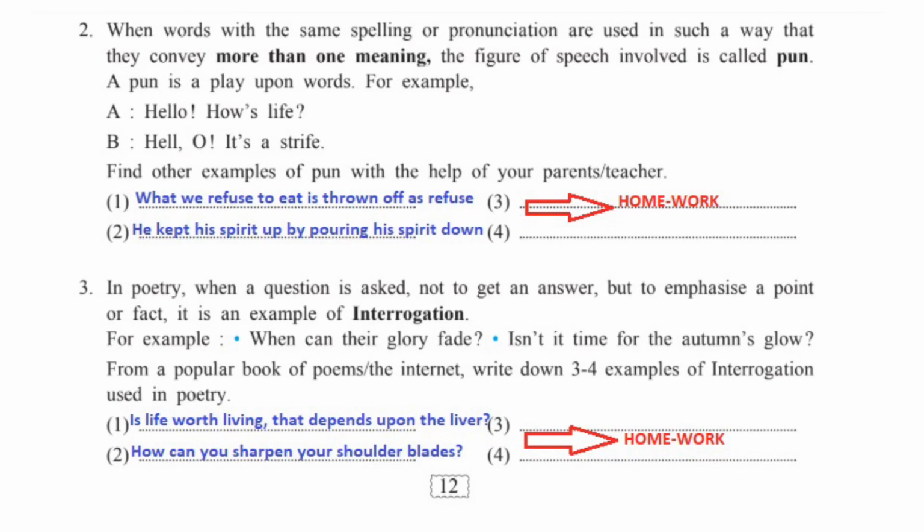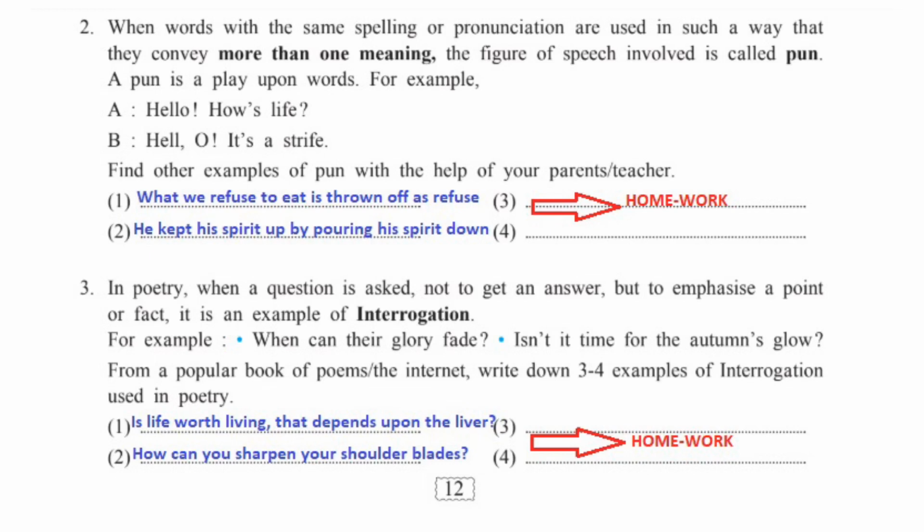First example, what we refuse to eat is thrown off as refuse. Second example, he kept his spirit up by pouring his spirit down. Question number 3. In poetry, when a question is asked, not to get an answer but to emphasize a point or fact, it is an example of interrogation. For example, when can their glory fade? Isn't it time for the autumn's glow?